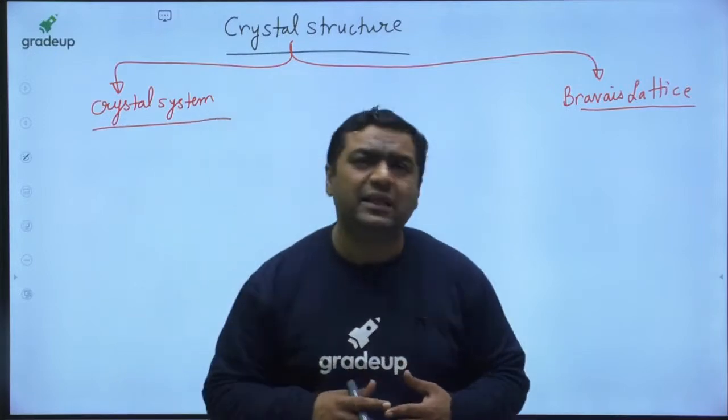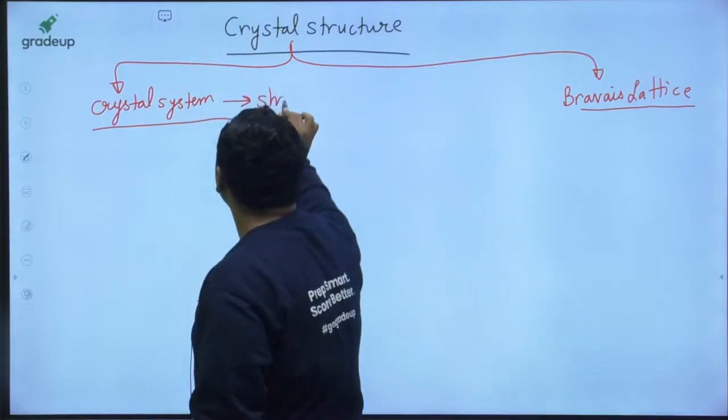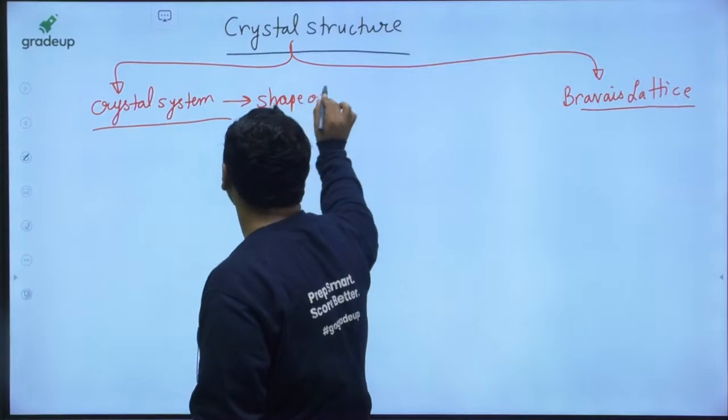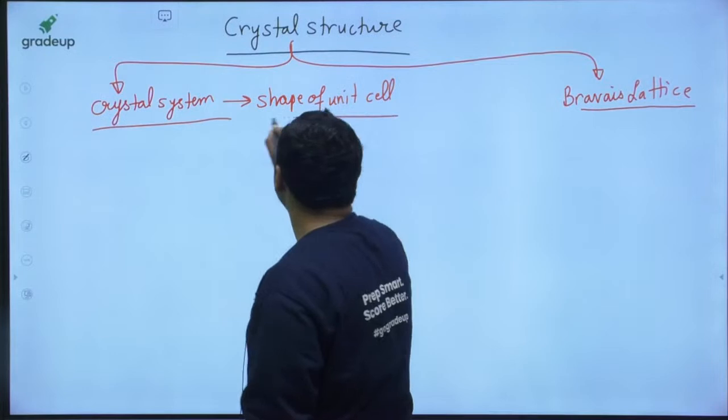So my dear, I will say the crystal system is nothing but the shape of the unit cell. Crystal system is nothing but the shape of the unit cell. And my dear, when we are talking about the shape of the unit cell, what does that mean?